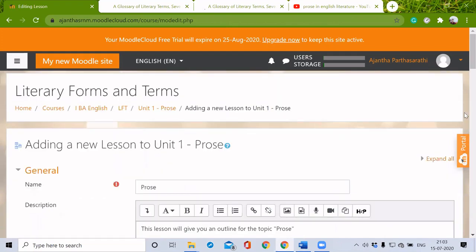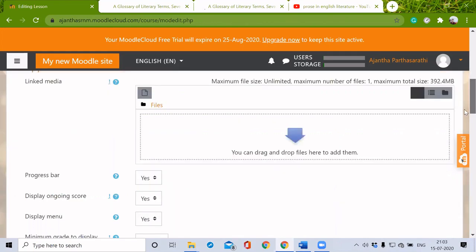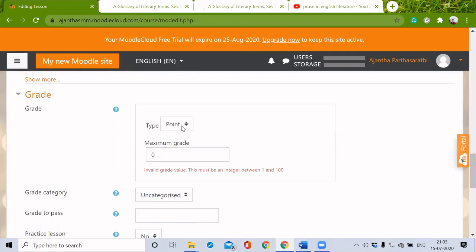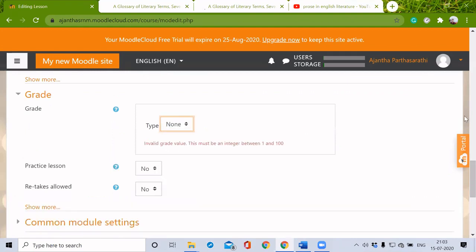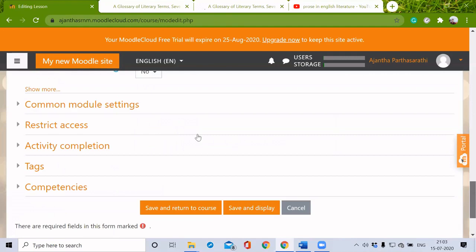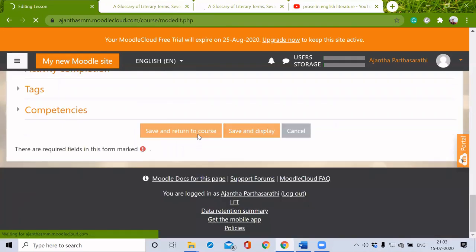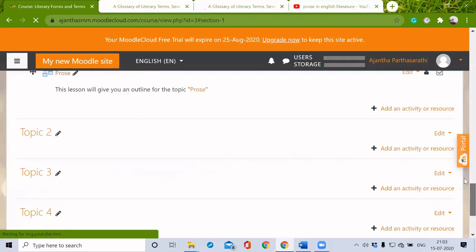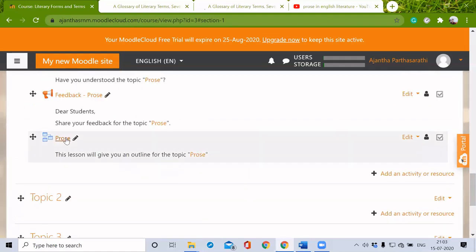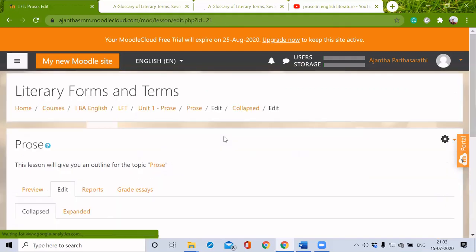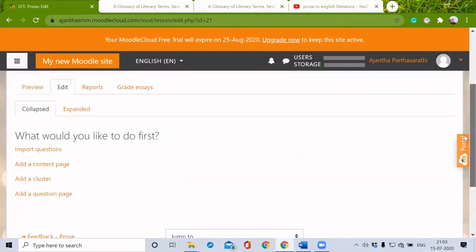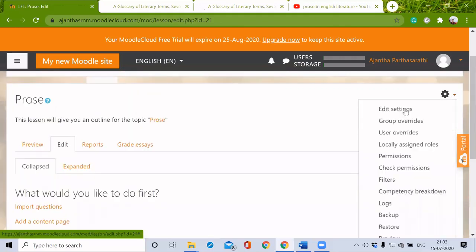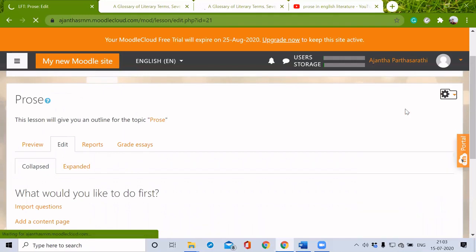Something went wrong. So now it is working. I'm just going to add the lesson flow. Just click this, browse. Then edit settings.